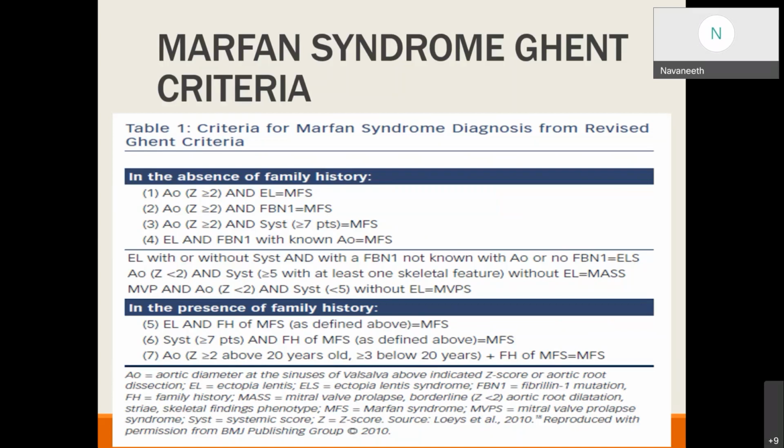The next points 5, 6, and 7 are in the presence of family history. If family members have Marfan syndrome and the patient has ectopia lentis, it is diagnostic of Marfan syndrome. With systemic score more than 7 points and family history, it is Marfan syndrome, and aortic diameter Z score more than 2 with the family history of Marfan syndrome can be given as diagnostic for Marfan syndrome.